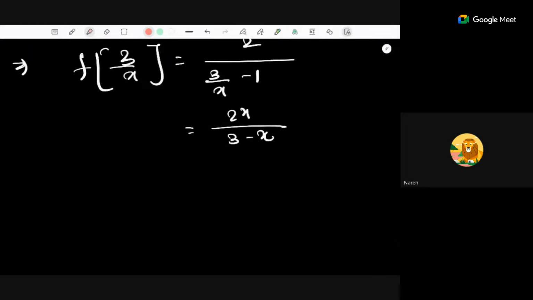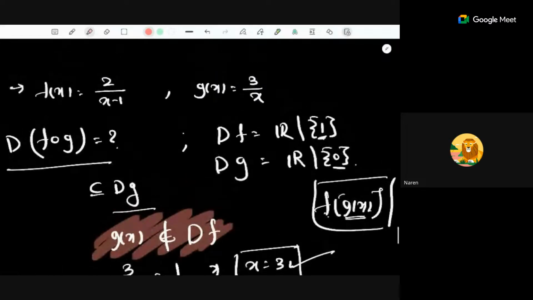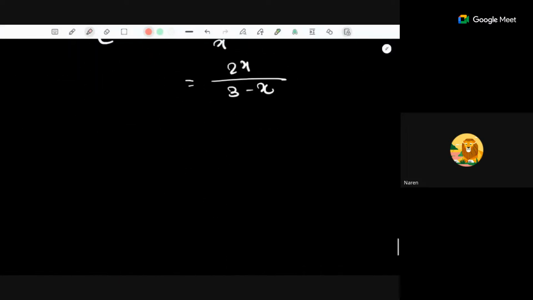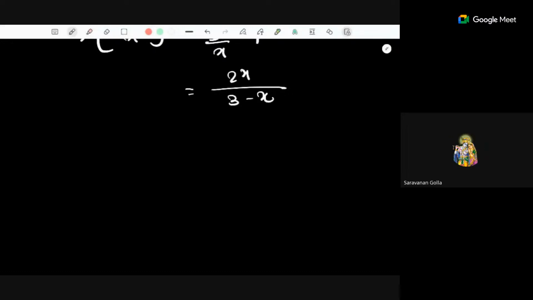This is an important and a little bit tough question from the composition of functions topic. Other questions, like finding the expression and all those things, are easy for you guys, right? Any other thing? I don't think there is more from composition of functions. Finally, is there any doubt so far?